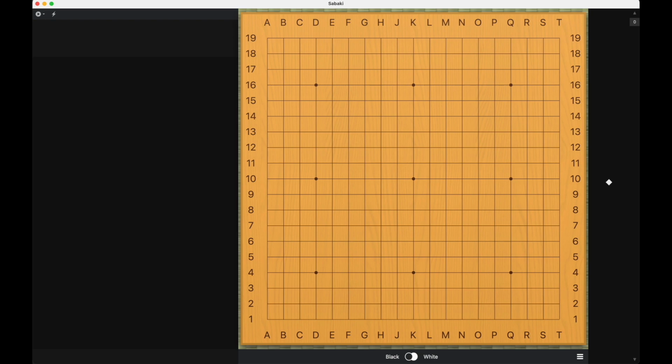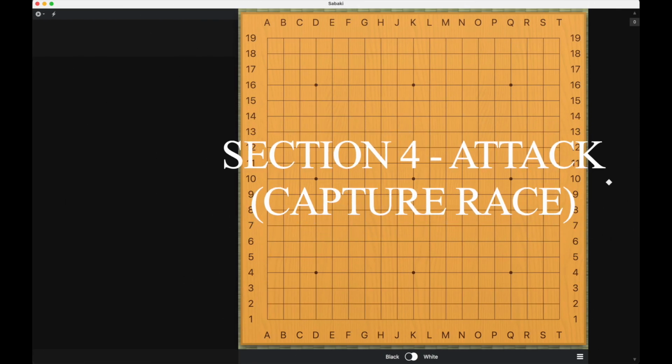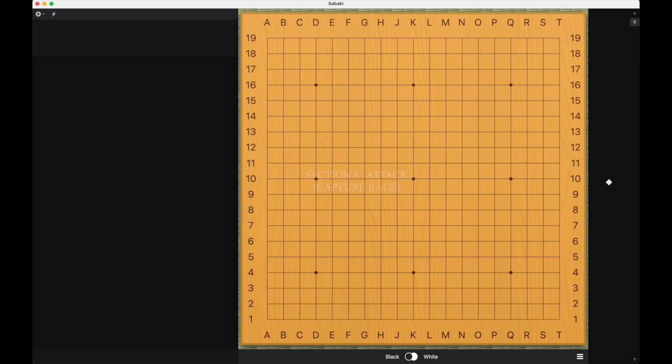Gokyo Shumyo is divided into 7 sections. In this playlist, let's explore section 4, which is called Attack. All the questions are for black or white to win a race to capture against its opponent. Knowing how to win a race to capture is a key skill in the game of Go.